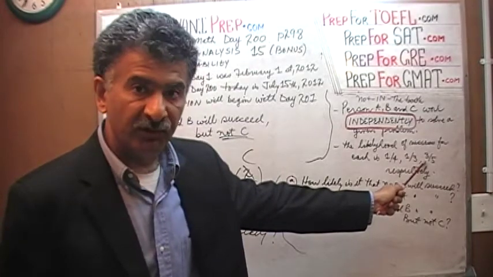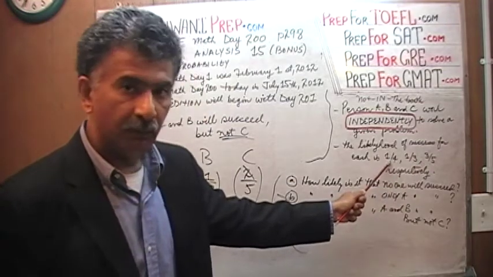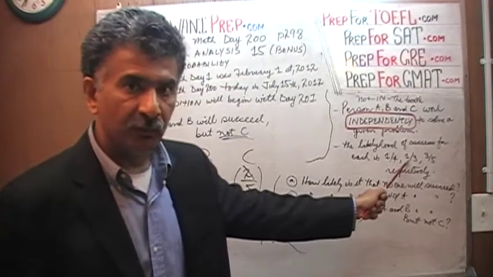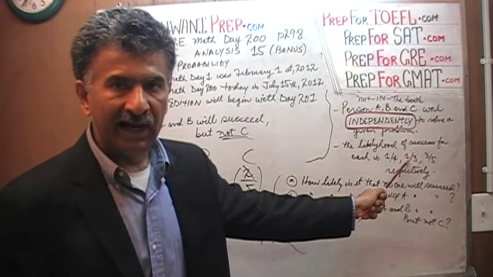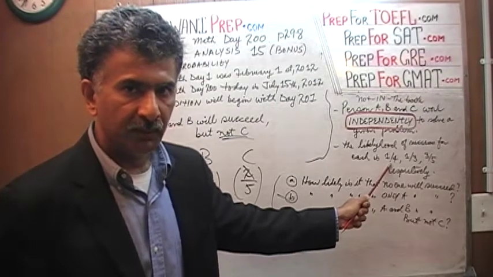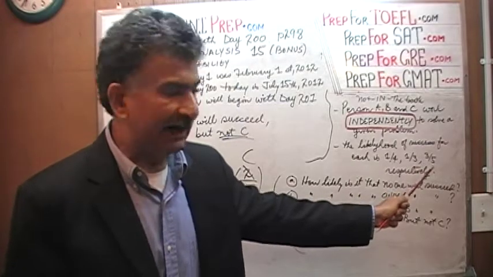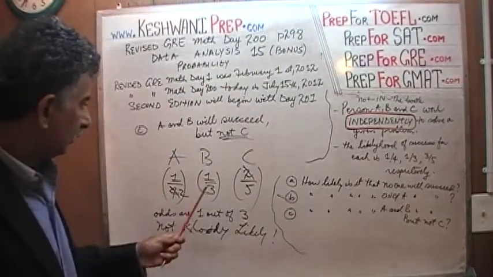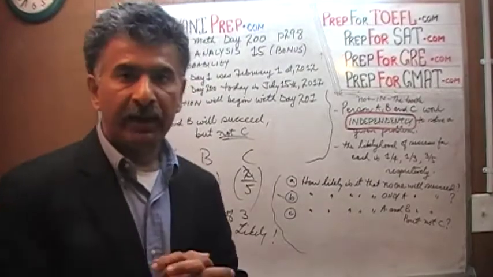This person C must be very good at solving this problem because they have been assigned a 60% chance of being successful, whereas A was given only 25%. B was thought to have an even lower chance of being successful, only 33%. So the odds that the 2 people with such low probability of finding a solution will succeed, while the person who is supposed to have some expertise, with a 60% chance of being successful, will fail, is very, very slim. Only 1 out of 30. Not bloody likely.